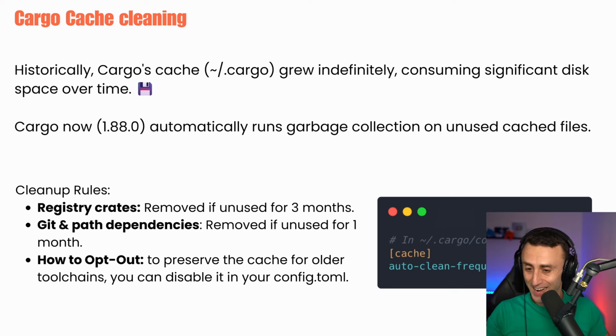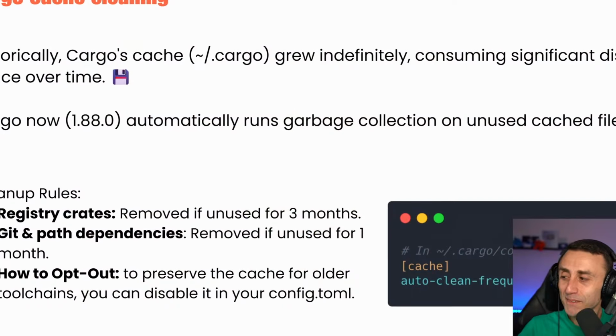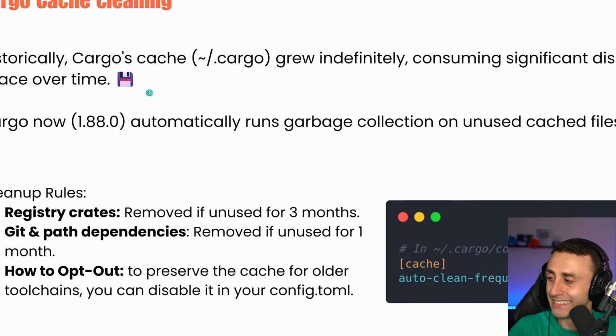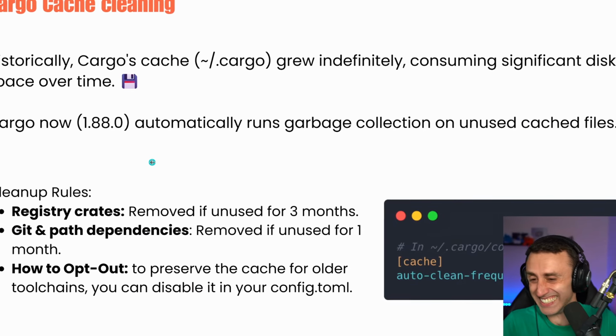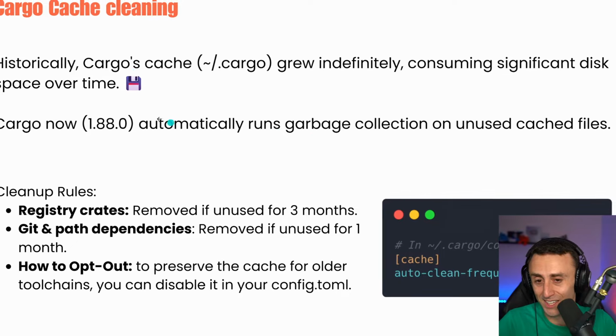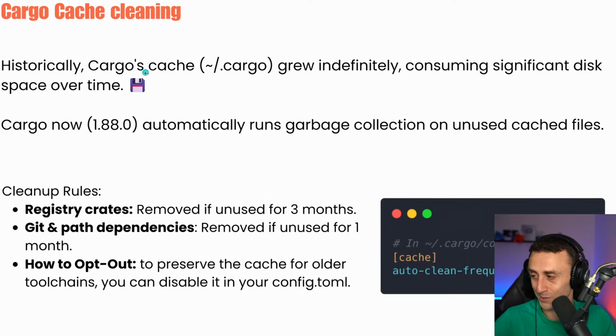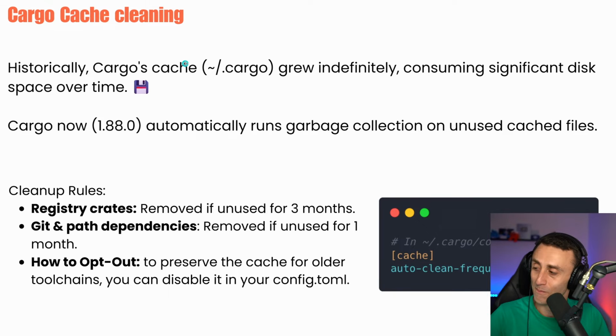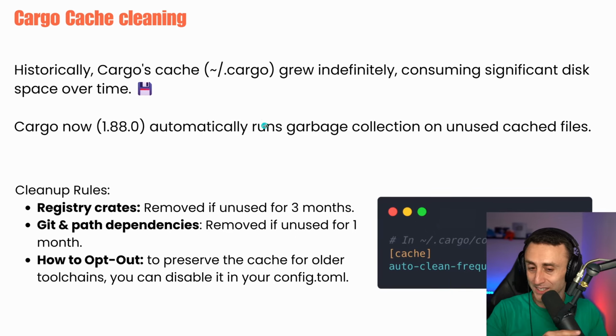Historically, the cargo cache grew indefinitely, consuming significant disk space over time. With cargo now 1.88, cargo automatically runs garbage collection on unused cached files. I'm sure people on Twitter will say, Rust has a garbage collector now. Very poor marketing decision. This is the garbage collection of the cache. It's like the node modules of your system, which is different from running a garbage collector during the program. Do you get the difference?